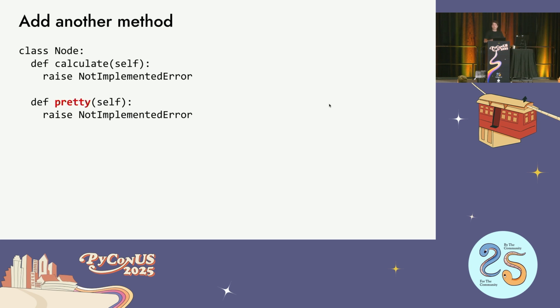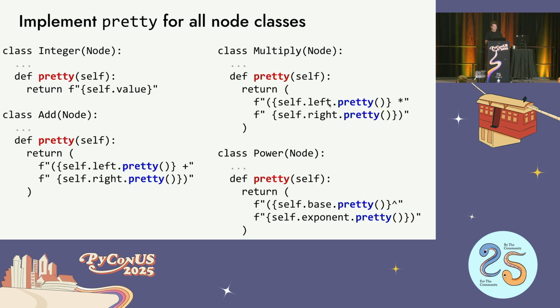Now let's add another method. Remember, we added the pretty printing function, so let's do that in OOP. If we want to do that in OOP, you go to the base class, you say, hey, I need a pretty method. Okay, and then you have to implement it. And this is where things start going sideways. I have to go find every single class that inherits from node, and I need to add a pretty method to it. Every single one of them needs it.